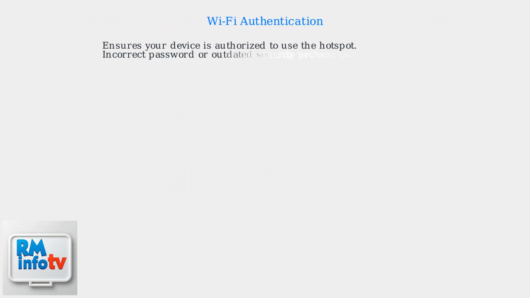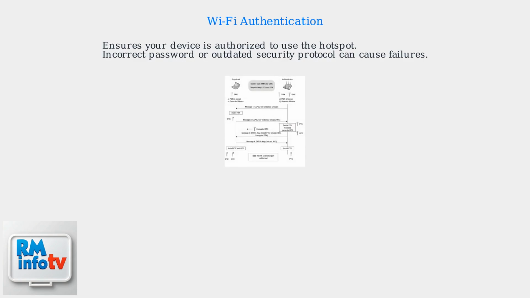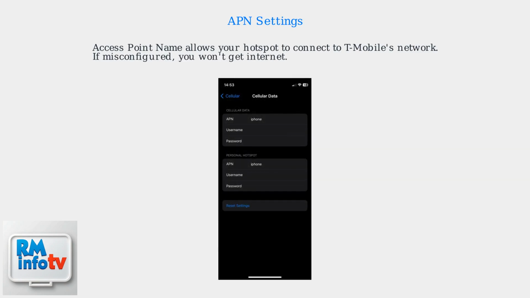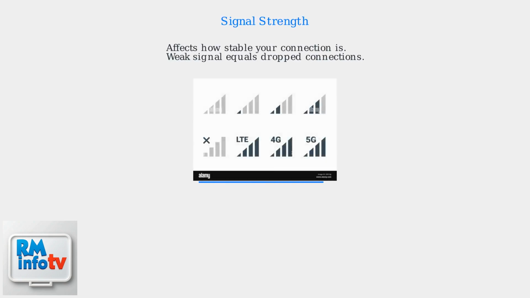Wi-Fi authentication ensures your device is authorized to use the hotspot. An incorrect password or outdated security protocol can cause failures. APN, or access point name, is the setting that allows your hotspot to connect to T-Mobile's network. If this is misconfigured, you won't get internet. Finally, signal strength affects how stable your connection is. Weak signal equals dropped connections.